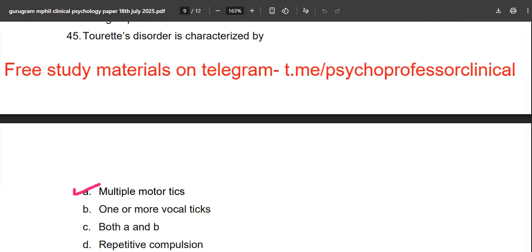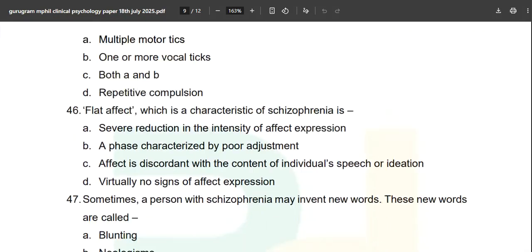Options are multiple motor tics, one or more vocal tics, both A and B, and repetitive compulsion. Option number C is the correct answer. This is a good one, good question, question number 7. But those who have read from the books thoroughly, obviously they will mark the correct answer.